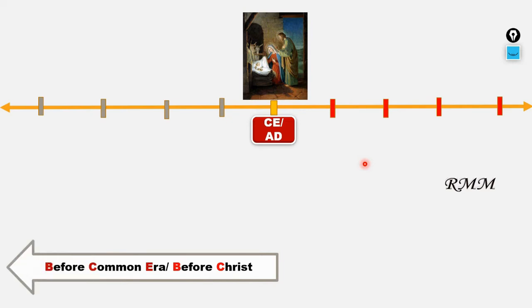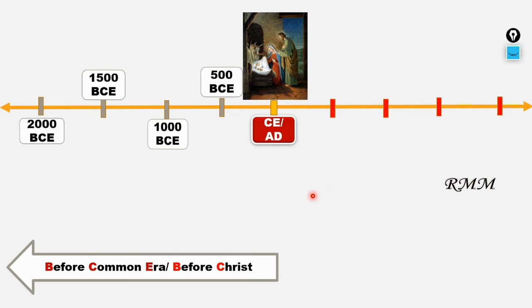Towards the left, the years are increasing in this way: 500 BCE, 1000 BCE, 1500 BCE and 2000 BCE. After that also years are there. For the time being, I draw the timeline like this.